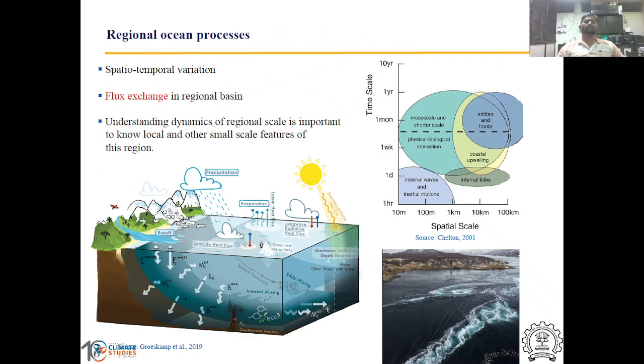So to understand these local and regional processes, it is important to understand the ocean dynamics of the regional processes. Here we can clearly see these processes occur on a very large spatial and temporal scale. This bottom figure shows the ocean eddies which are available at a very small scale, but they also alter the nutrient transport in ocean. So to understand the regional ocean dynamics, it is important we understand the energetics aspect of the regional ocean.